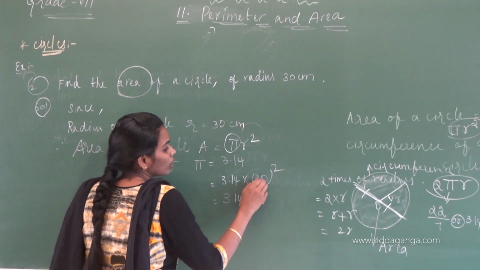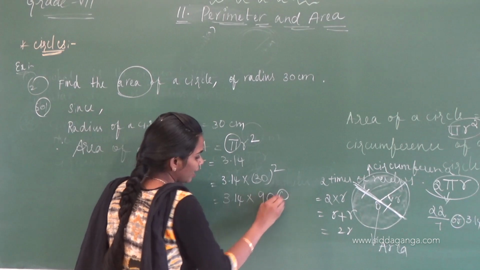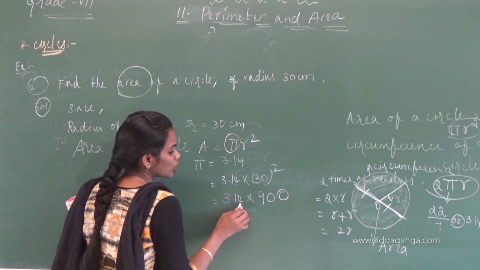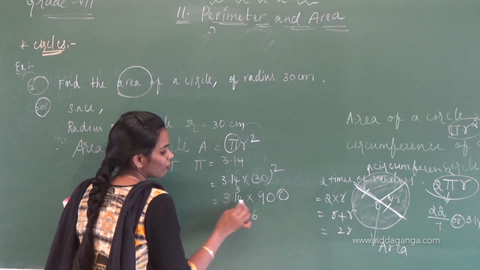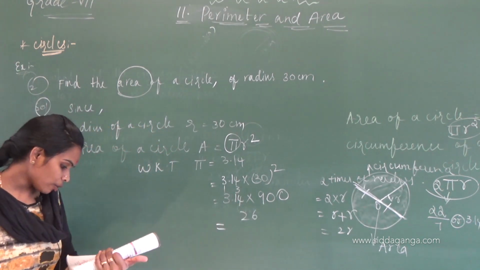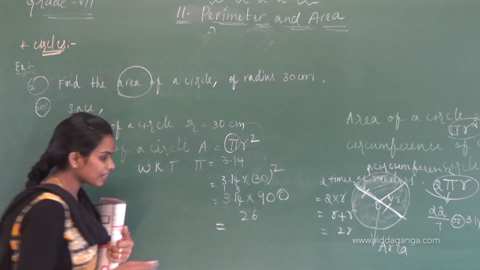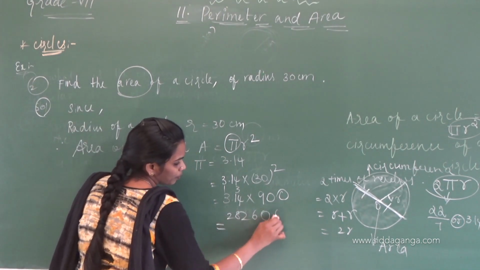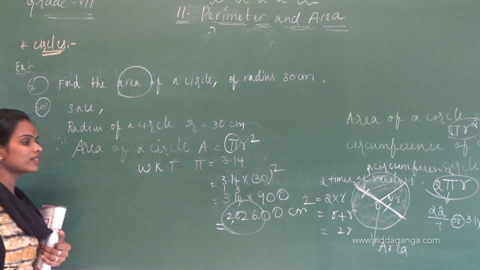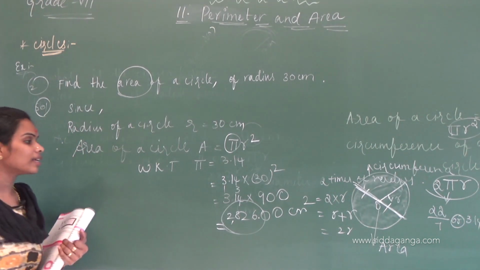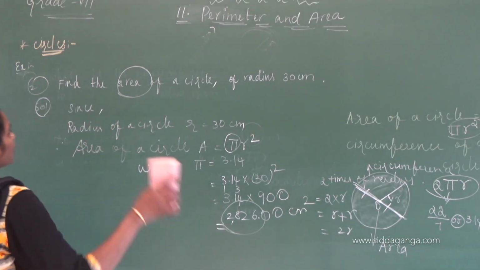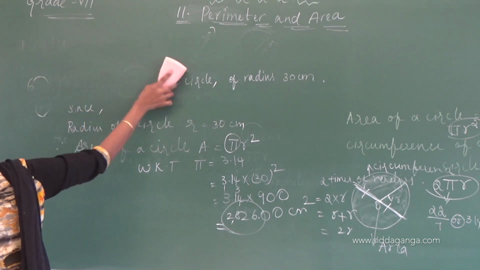3.14 into 30 square, 3 3s are 900. Then I am multiplying: 9 4s are 36, 9 1s are 9, 9 plus 3, 12, 9 3s are 27, 27 plus 1, 28. Here the point will come. Therefore, the area of a circle with radius 30 centimeters is 2826 square centimeters.